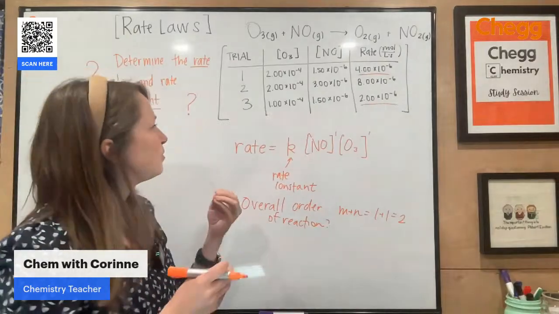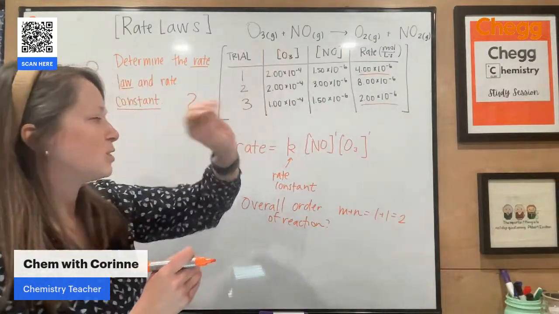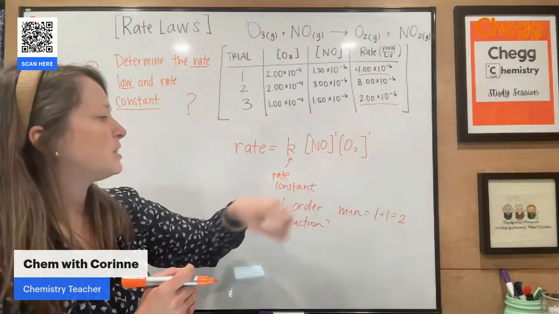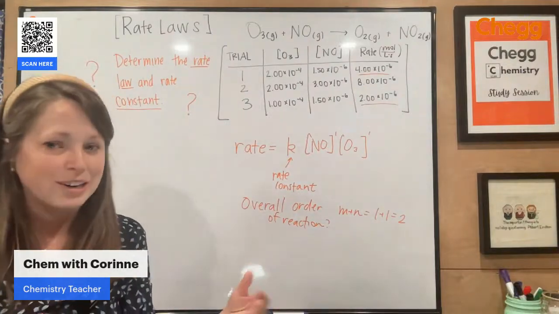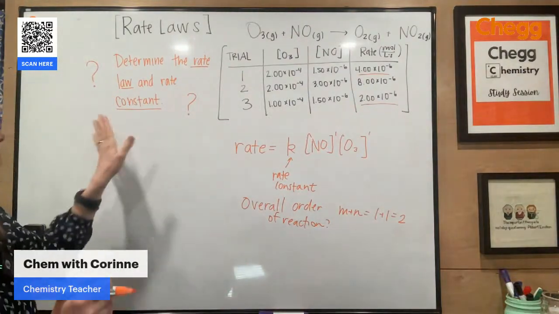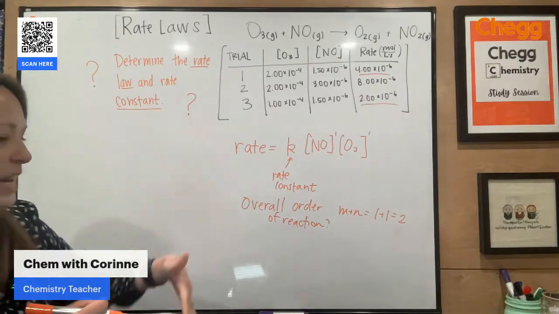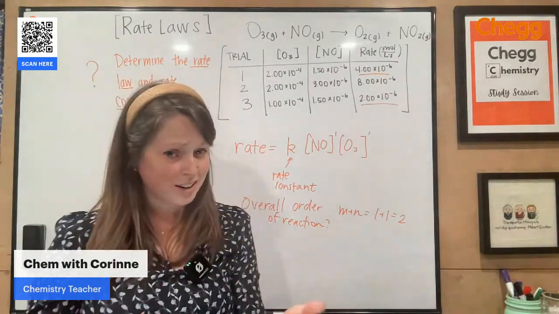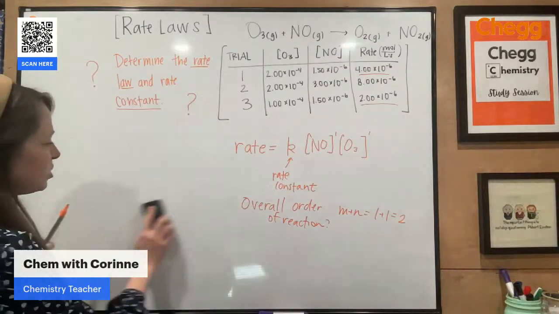So if we're looking at with respect to just one of the reactants, right? It's only first order with respect to either of these, but the overall rate order is going to be second order. All right, now this question says, okay, let's take this now and then determine the rate constant. And actually, it's really easy to do.